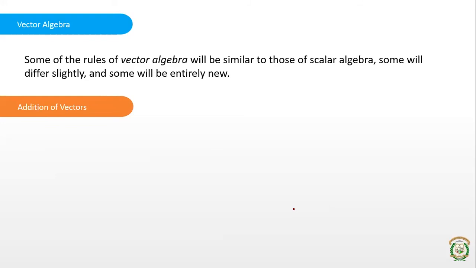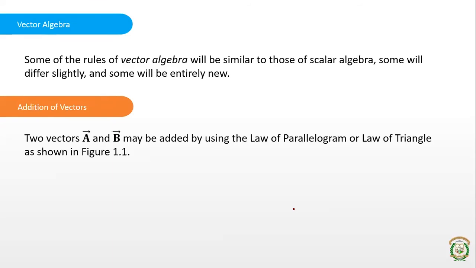So you know the addition of normal numbers, right? Similarly, we can add two vectors. So how to add vectors? Suppose there are two vectors A and B. We can add them by using either of these two laws, either the law of parallelogram or the law of triangle. Consider there are two vectors A and B. Suppose this is the vector A, starting from here and ending here, and there is another vector B. This is starting at the same point as A has started and is ending at this particular point. So what is the sum of A and B? These things you might have studied in your physics.